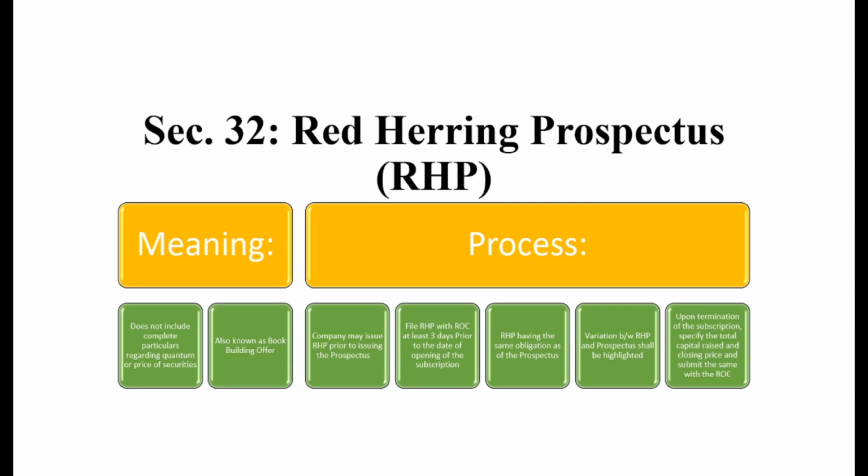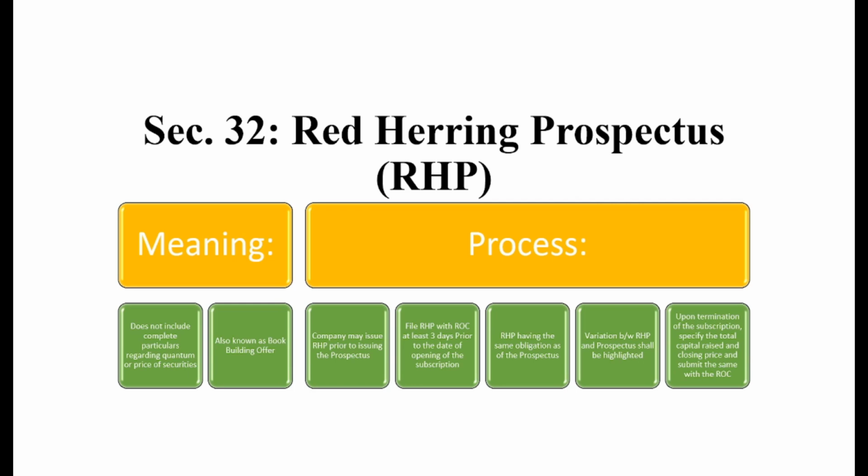Now, after ascertaining the quantum and pricing of the shares, we have discussed that the red herring prospectus shall be converted into a normal prospectus. In this situation, if any variation is noted by the company between the two documents, what are the two documents? One is the red herring prospectus and one is the normal prospectus, which is going to be issued at last, the final prospectus.